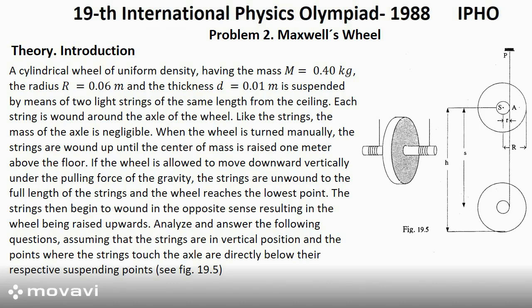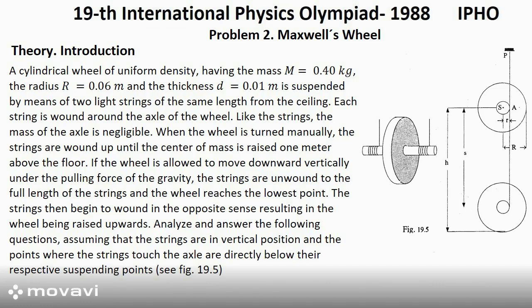Introduction. A cylindrical wheel of uniform density, having the mass m equals 0.4 kilogram, the radius r equals 0.06 meters, and the thickness d equals 0.01 meter is suspended by means of two light strings of the same length from the ceiling. Each string is wound around the axle of the wheel. Like the strings, the mass of the axle is negligible.